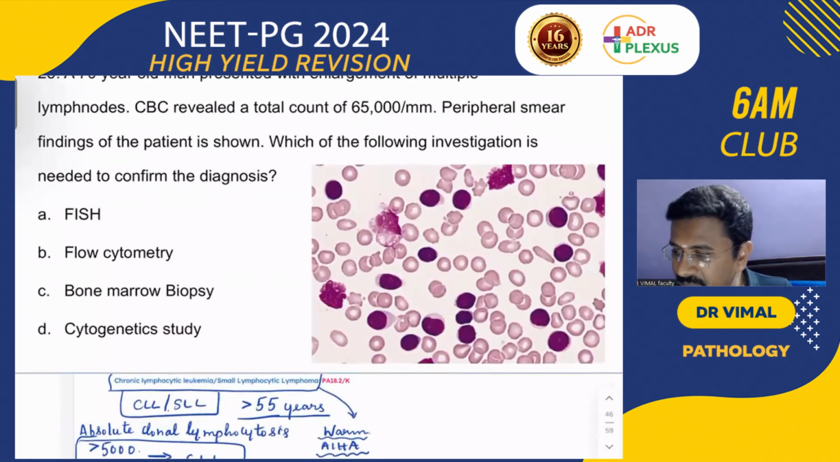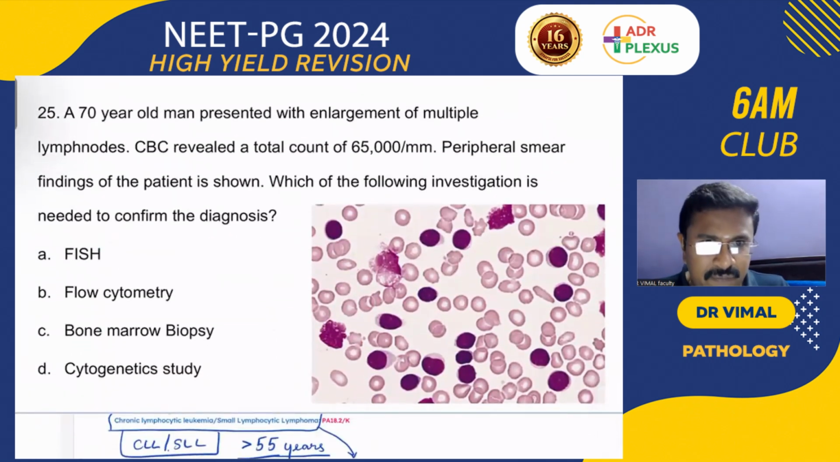A 70-year-old man presented with enlargement of multiple lymph nodes. CBC revealed a total count of 65,000, and peripheral smear findings are shown. Which of the following is best needed to confirm the diagnosis? Yes, very good. So all of you know that this is a case of CLL, where you can see